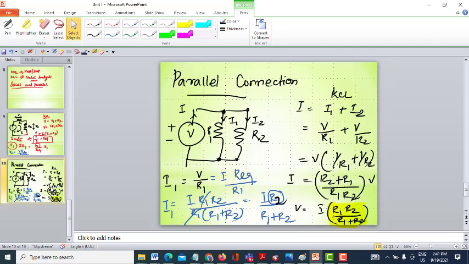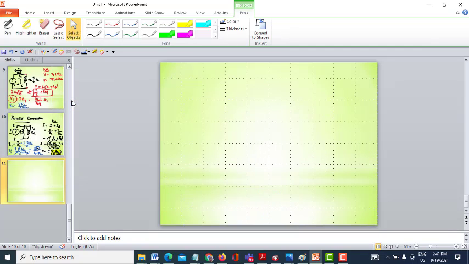So here, if I take I2, as I said, it is the total current into the other branch resistance, that is R1, divided by the sum of the resistances R1 plus R2. This is how I can find the current through each and every element in case of parallel connection of circuit elements. Till now I have been discussing the series connection and the parallel connection of circuit elements. Now I need to discuss application of KVL.